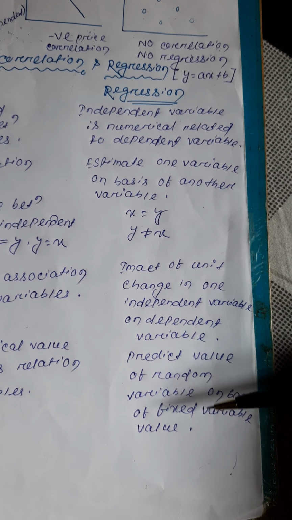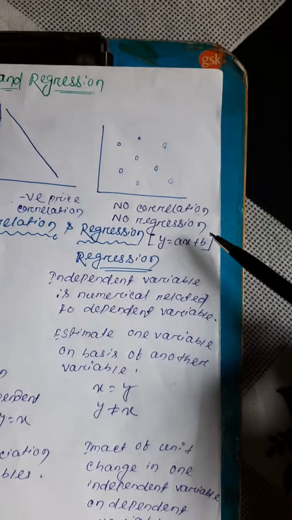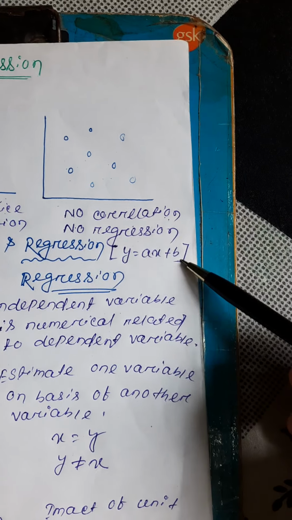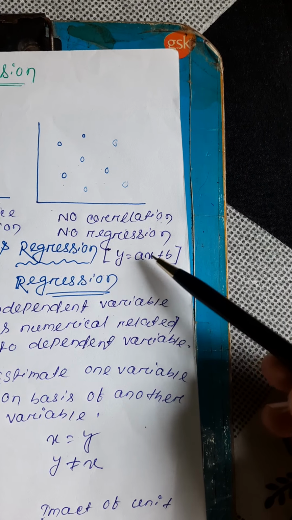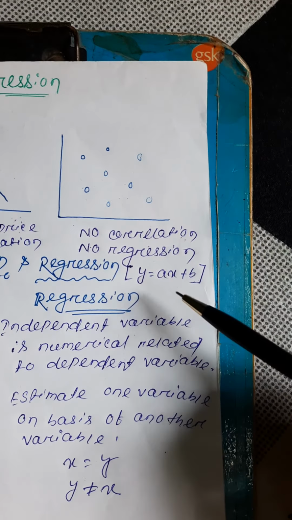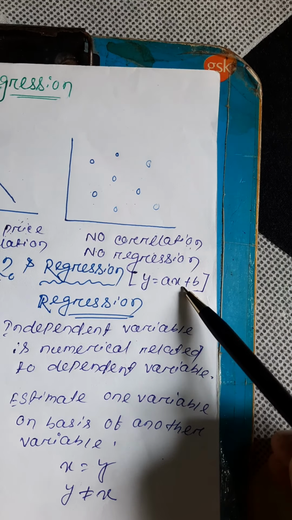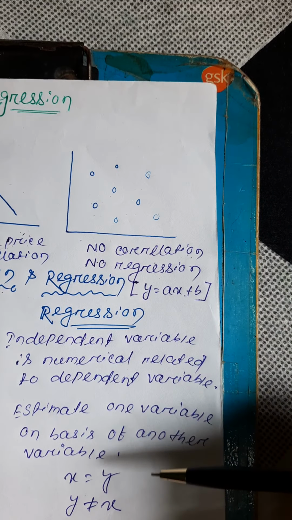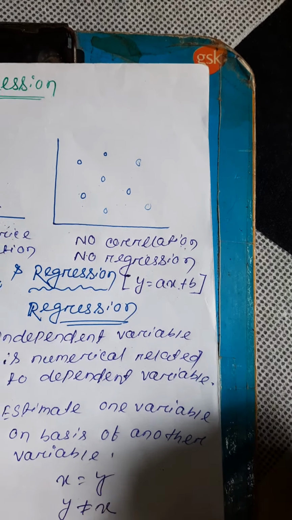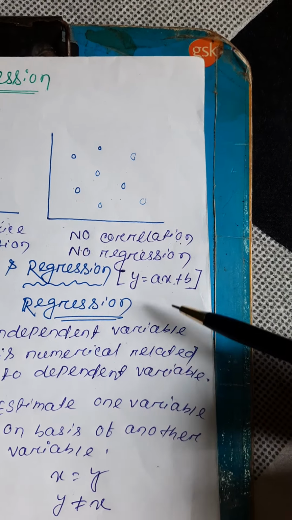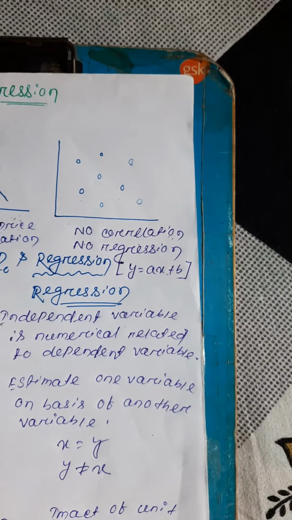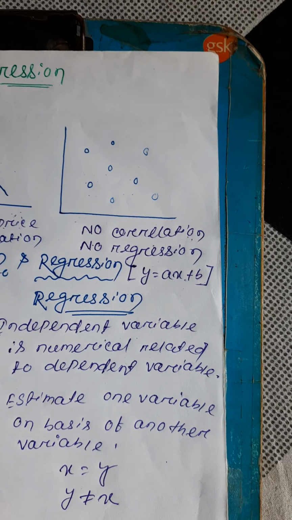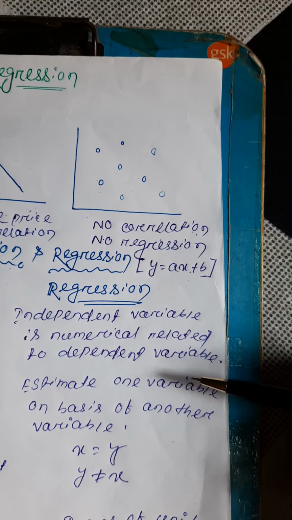This is about correlation. There is a formula in the equation of regression, y equals ax plus b. So y is a function of x. If the value of x changes, then y also changes. How much it changes, we can calculate by the equation. We can calculate correlation and regression by computer application, or we can solve it by formula. So this is all about correlation and regression.